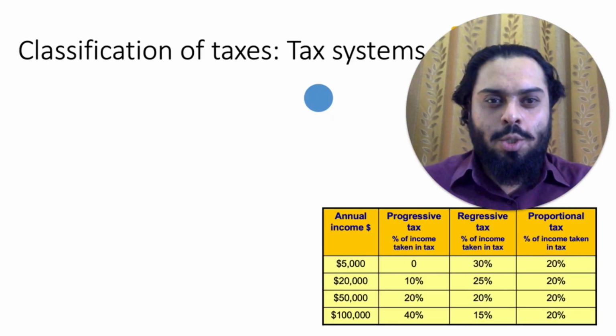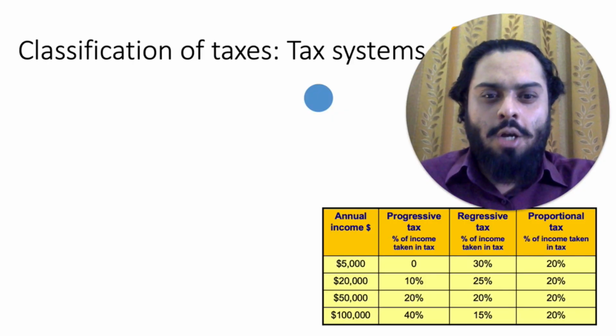Now we look into the impact of taxation on the economy. All the taxes in a country are together called the tax system. Governments must decide whether they want a progressive, regressive, or proportional tax system. Each type of system will affect people and firms differently.